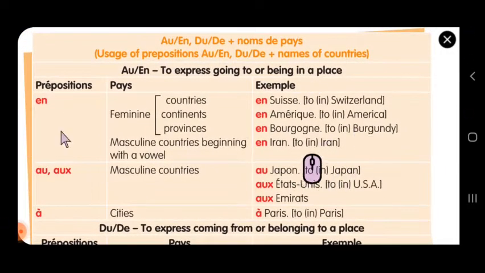Now we are going to learn only this tabular column. To express going to or being in a place, you have to use these prepositions.